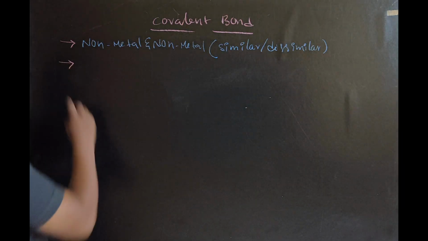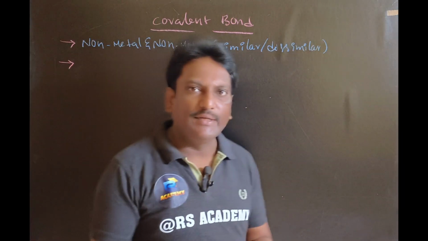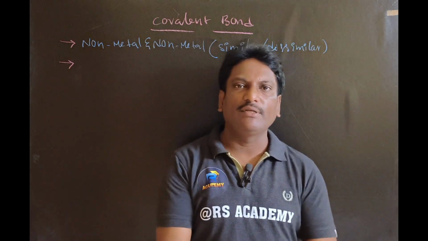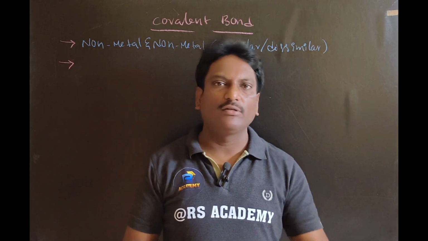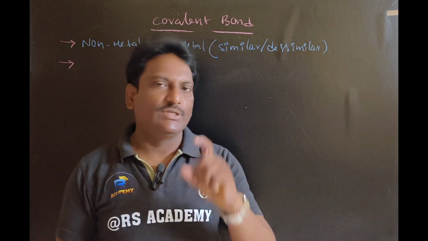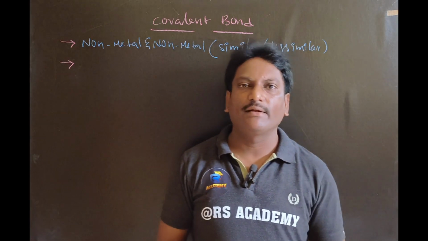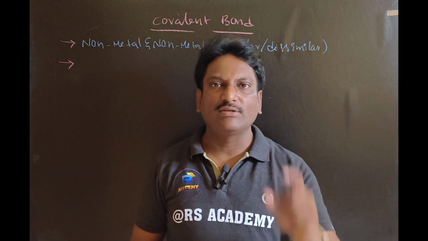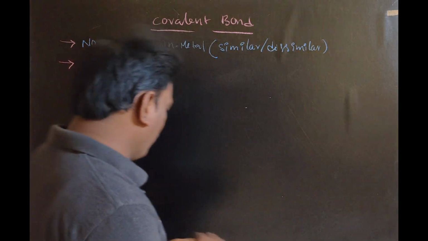I said to you, a non-metal means an element which gives a negatively charged ion by the gain of electron or electrons. Generally, non-metals possess 5 or 6 or 7 valence electrons. Make a note.